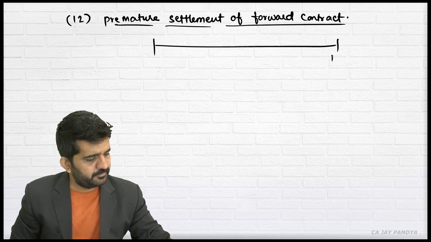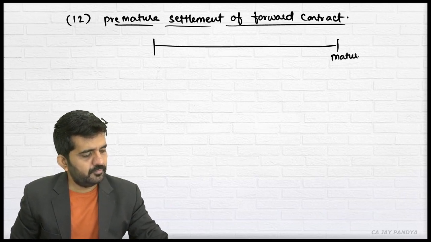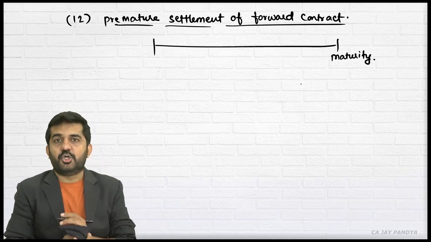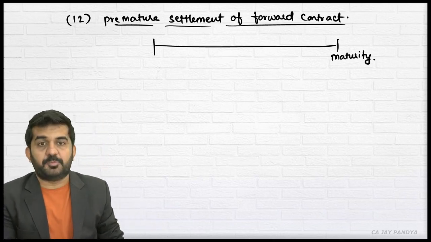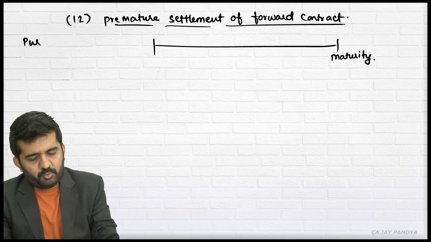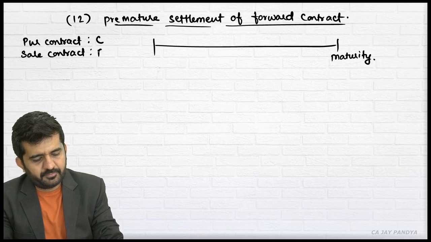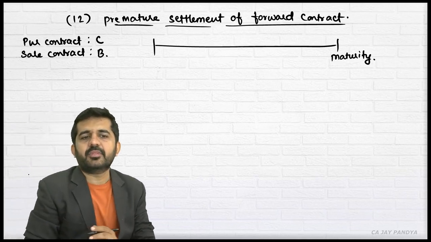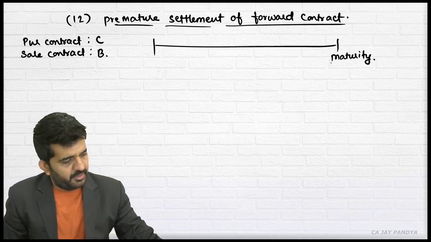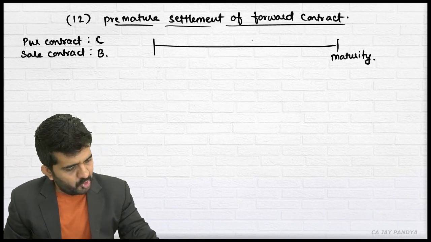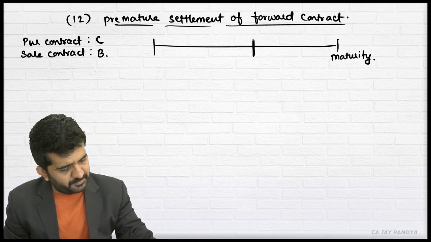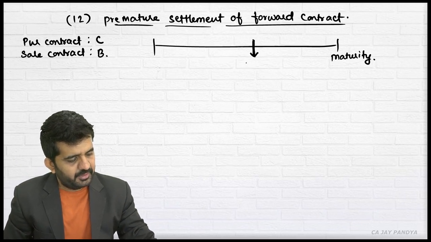This was maturity. Let me write down whether it was purchase contract or sale contract. It was a purchase contract for customer, sale contract for bank. Was it alright? This was maturity. On this date, customer said that you settle the contract.